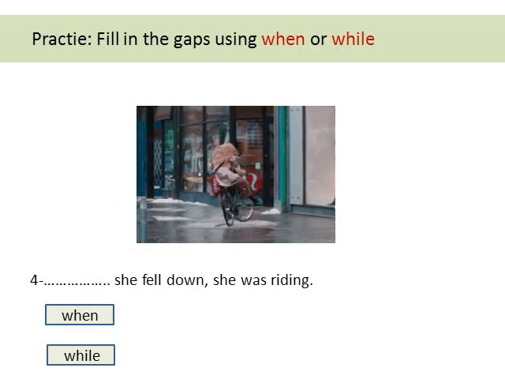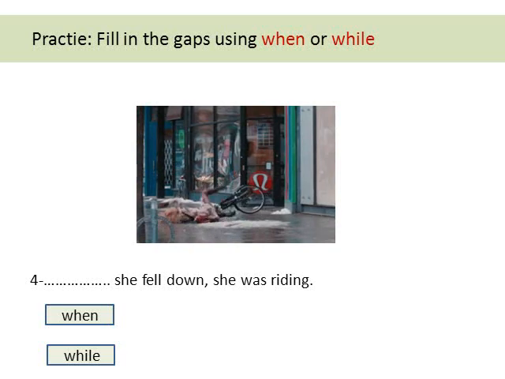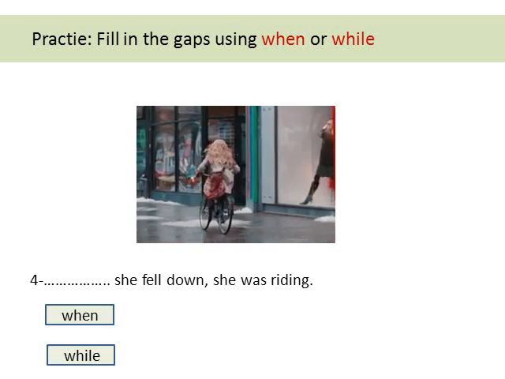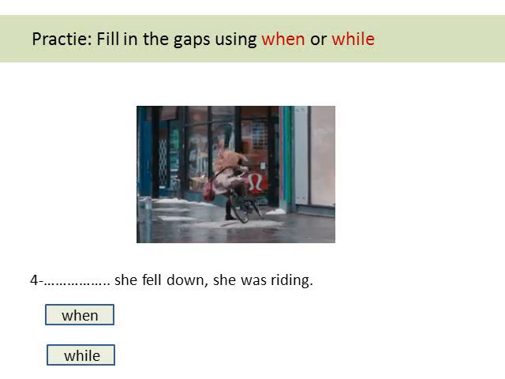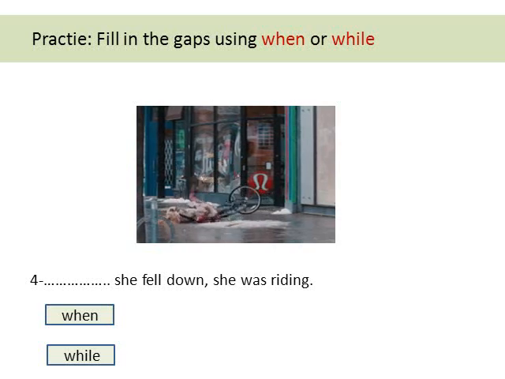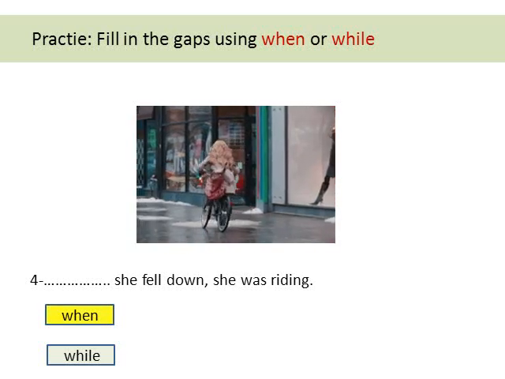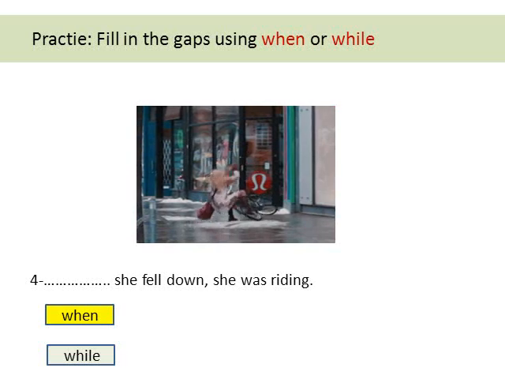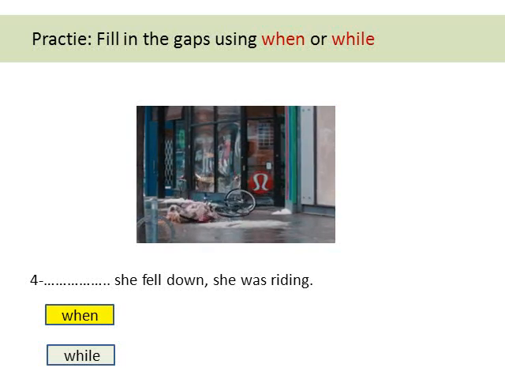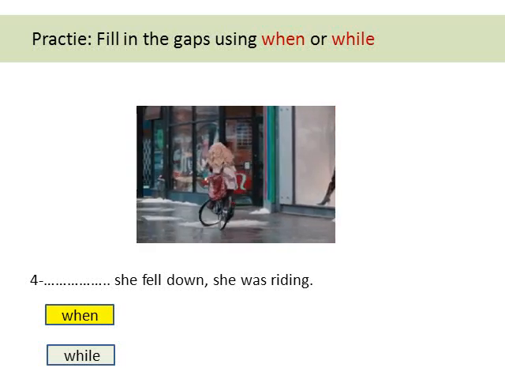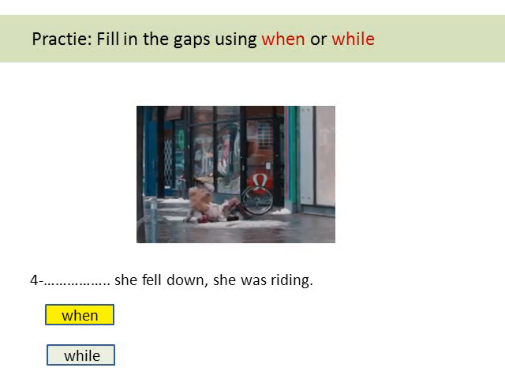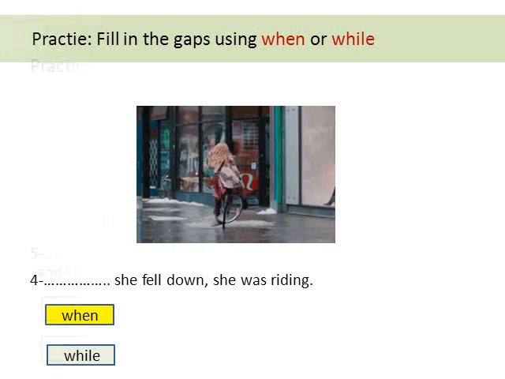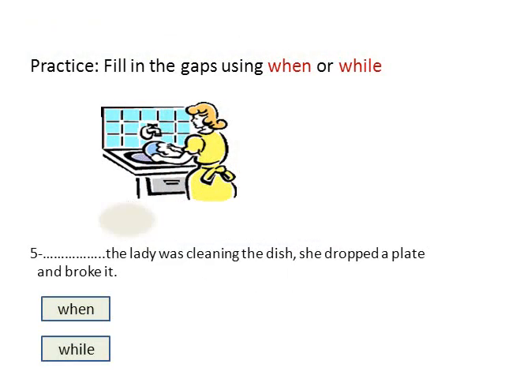She fell down. She was riding. When or while? When she fell down she was riding. Fell down is a sudden action. Fell down is the simple past, so after when I write the simple past.